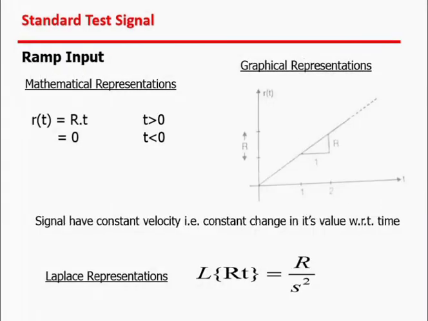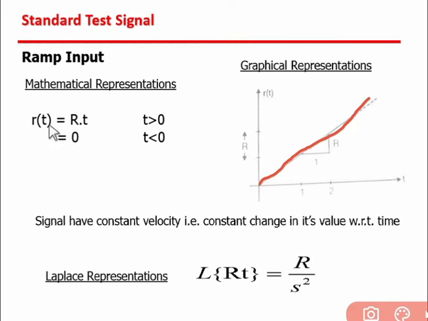Third one is the ramp input. The mathematical representation of the ramp input signal is r(t) equal to Rt, where R is defined as the slope. The graphical representation of the ramp input signal is this. This R indicates the slope of the ramp signal.